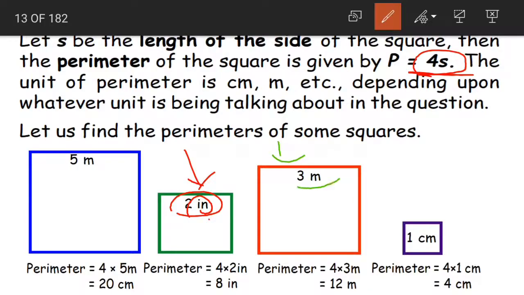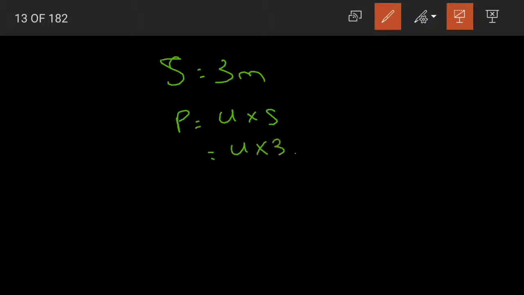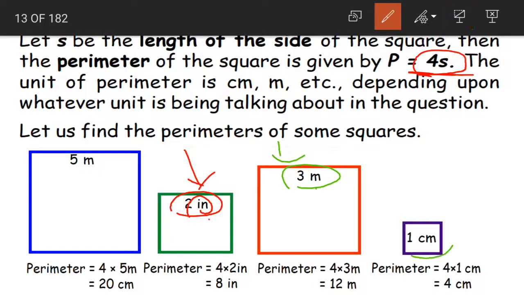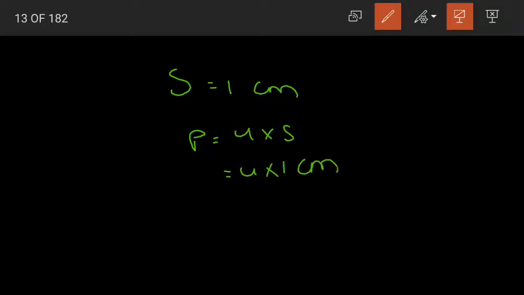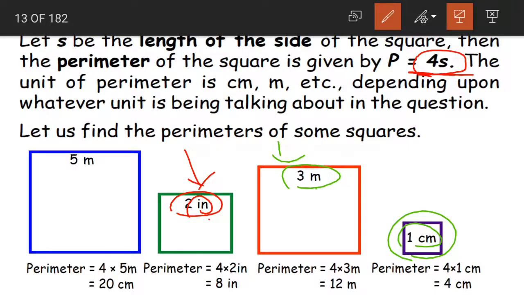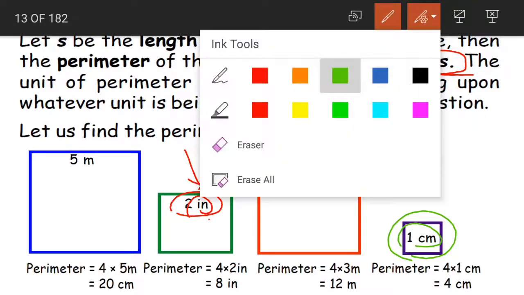Coming to example 3, the length of the side is 3 meters. So the perimeter would be 4 into S, that is nothing but 4 into 3 meters, that is equal to 12 meters. Clear, children? Now coming to the last one, the length of the side is 1 centimeter. Now what will be the perimeter again? 4 into S, that is nothing but 4 into 1 centimeter is equal to 4 centimeters. P is equal to 4 centimeters. Is this clear, children?